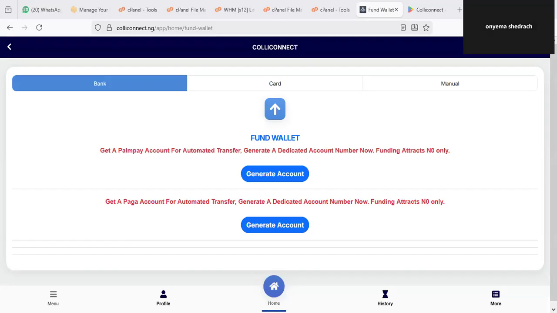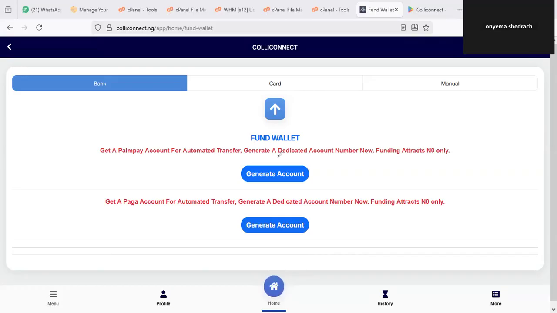Once you have registered, the next thing you have to do is to generate your own dedicated account number, once you have signed up on the platform. You can see it now. I've not generated mine. You can generate either PalmPay or Paga Microfinance Bank. Whichever one you think is best for you, generate. One thing about each of them is that everything is zero funding, as in you don't pay anything to fund your wallet, and that is a win-win situation for you, because other platforms out there always charge you one fee or the other for loading money in your wallet.